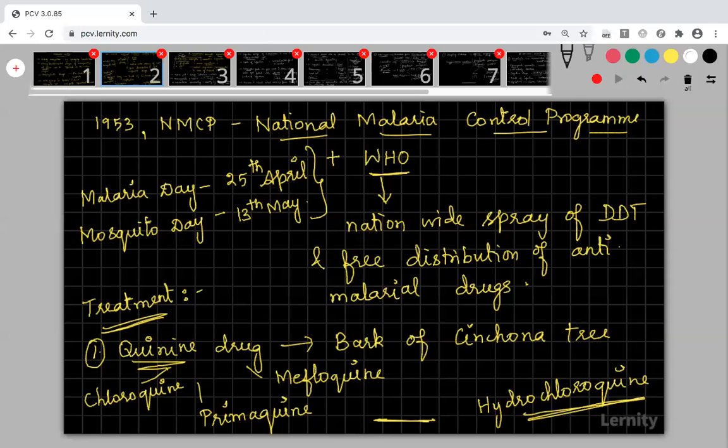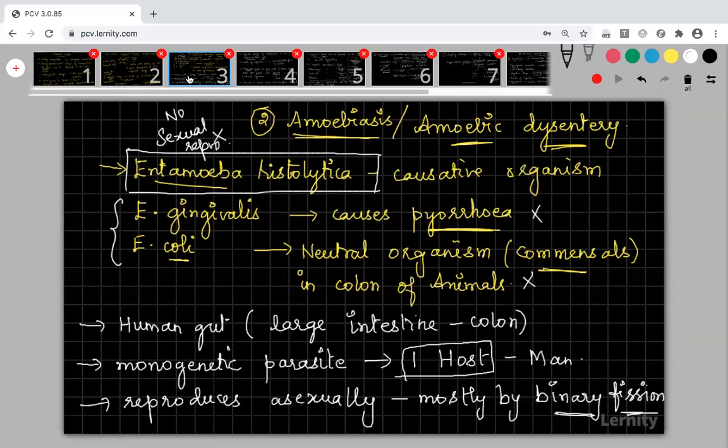Malarial symptom, what? Malarial symptom, high fever. That's what I told you. The first symptom of malaria will occur once the parasites come to the plasma. This is the third slide. This is the fourth one.